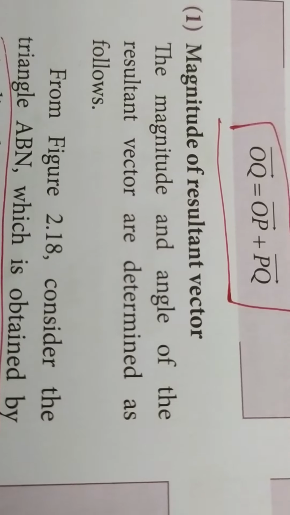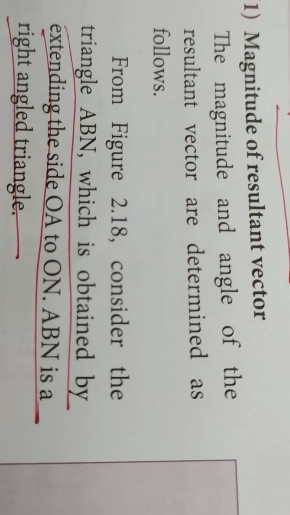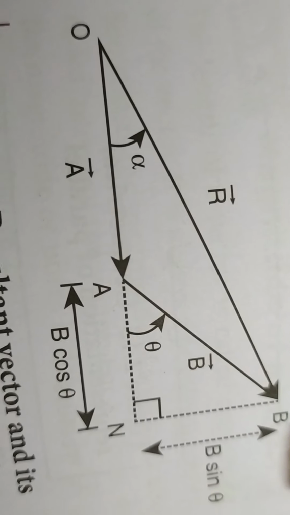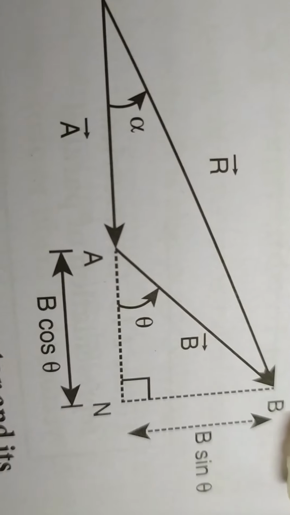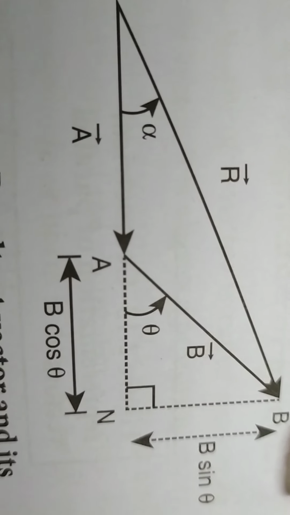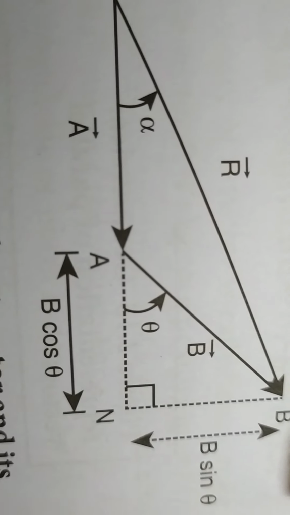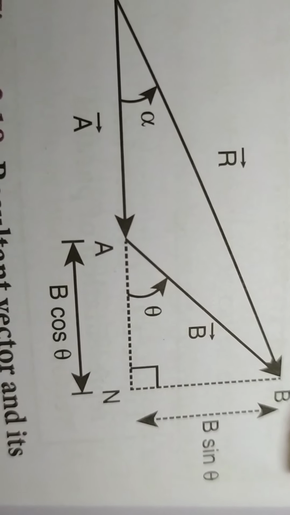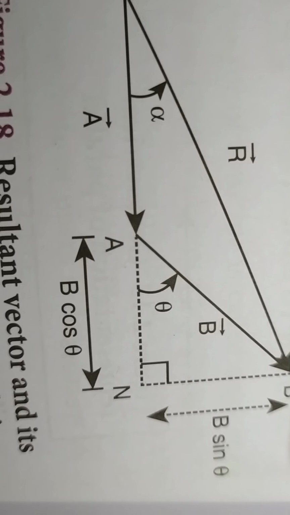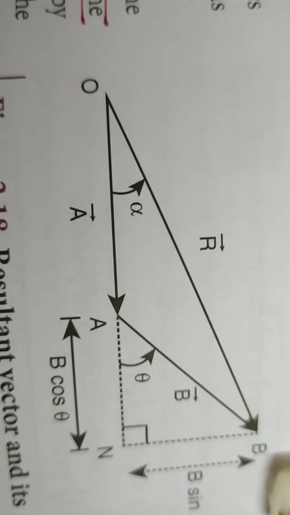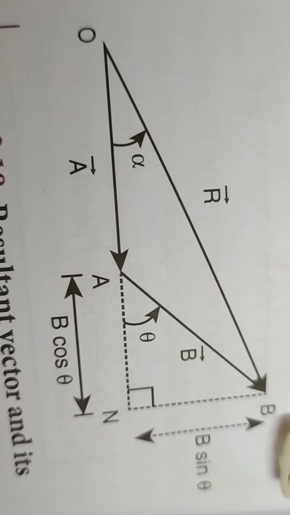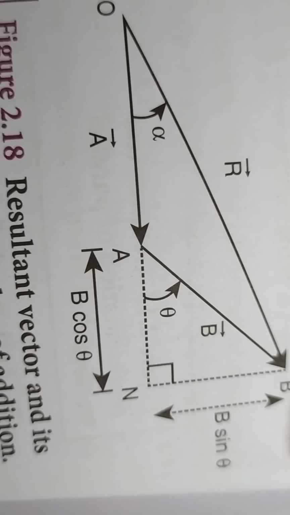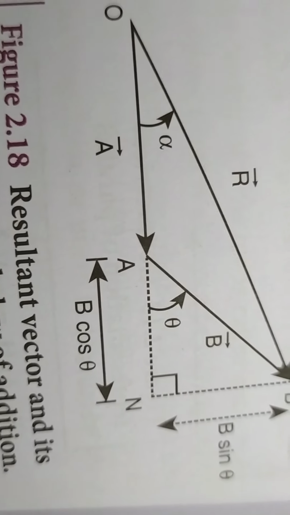First we are going to see about the magnitude of the resultant vector, and here you see this diagram. In this diagram you have A vector and B vector. You produce the line. Here A is extended, and so it meets at N. So you have two perpendicular lines, AN and BN, and now you take the triangle ABN. Here the angle BAN is taken to be theta, and the angle between the resultant and A vector is taken to be alpha. So here there are two angles, one is theta and the other is alpha, and alpha gives the direction of the resultant vector.